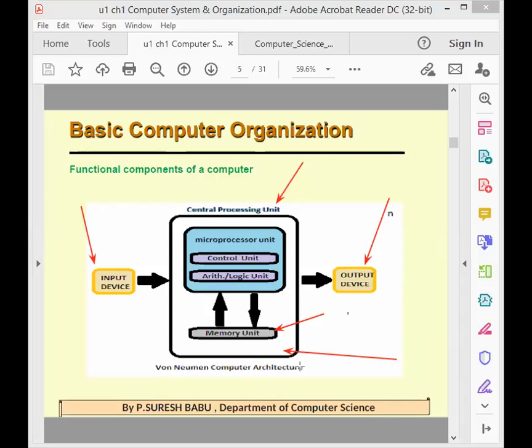Functional components of a computer. They will ask in the exam what are the functional components of a computer, or draw the basic computer organization, or explain computer architecture. The answer is the same for everything. You should explain every device with this diagram, and you should draw the diagram. Students, everyone noted?